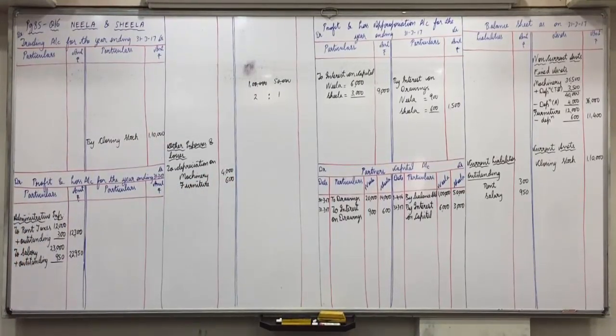Got it everyone? Now adjustment 4 is remaining. Provide 5% bad debt reserve on debtors. So Baiju, first tell me how do we show on asset side? In asset side, debtors, we have to minus BDR. What is the amount of debtors? You did Uday? 90,000.